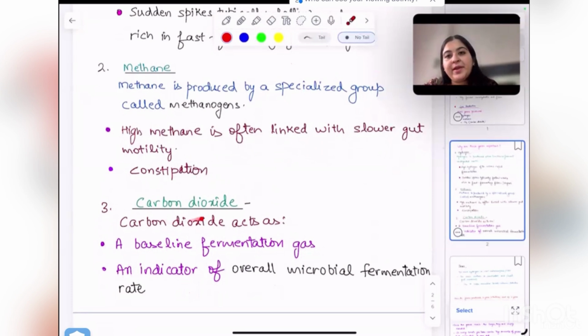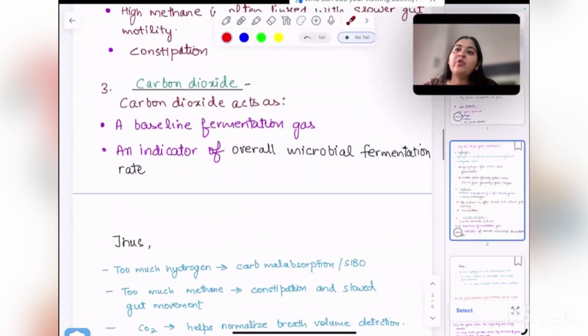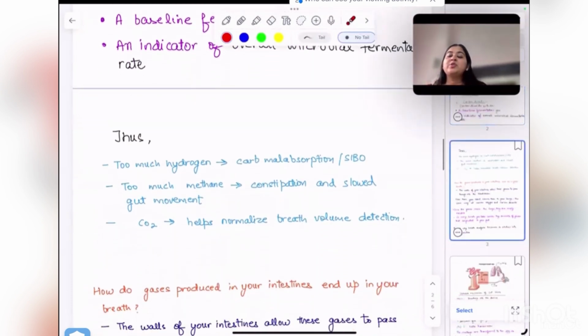Then we have carbon dioxide. Carbon dioxide acts as a baseline fermentation gas, which is also an indicator of overall microbial fermentation rate. So, too much hydrogen means carbohydrate malabsorption, which is SIBO. SIBO is small intestinal bacterial overgrowth. And too much methane can lead to constipation and slowed gut movement. Carbon dioxide can help normalize breath volume detection.